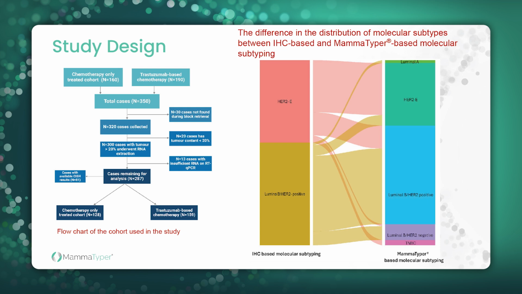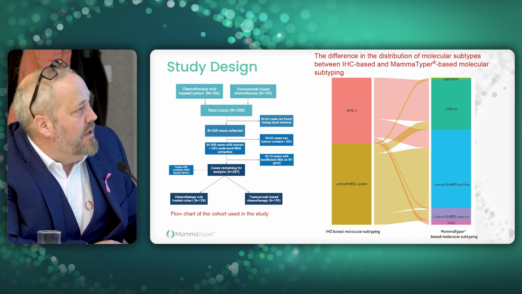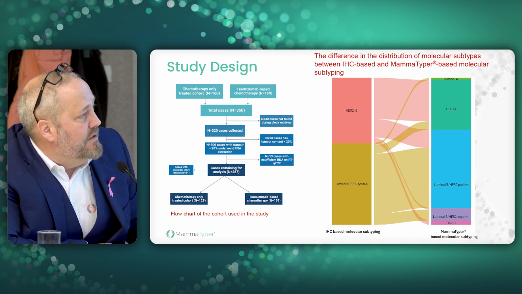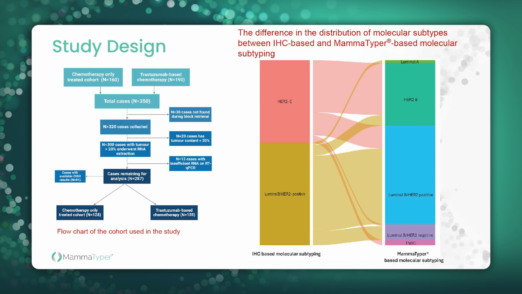We got down to a total of 287 samples, which gave us 128 in the cohort treated with chemotherapy alone and 159 in the trastuzumab treated category. You can see on the right-hand side there was a reclassification. Again, all positive samples on the left-hand side, predominantly positive on the right-hand side. A couple were reclassified to triple negative. 38 of the samples were classified as HER2 low, HER2 negative by mammotyper. And so they then started to look at how that corresponded to the outcomes for the patients.